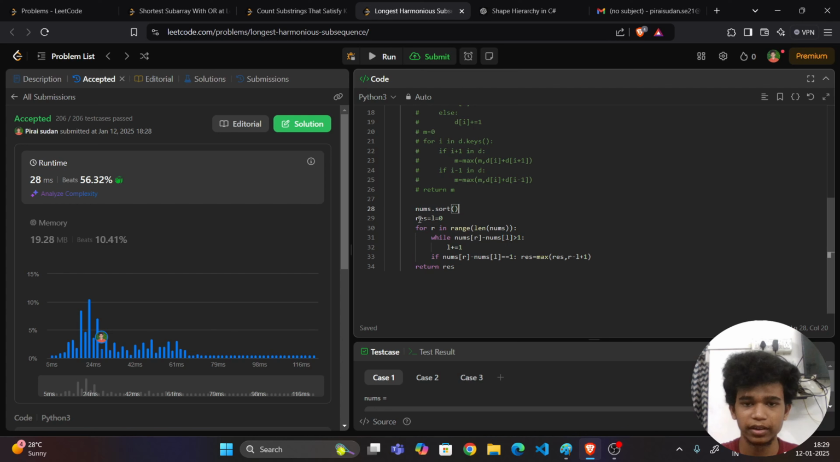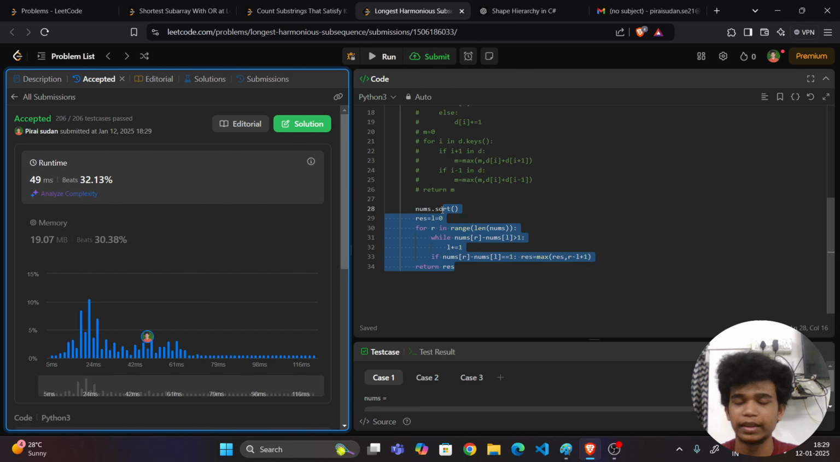First I want to sort it, then result is equal to 0 and L is equal to 0. Now I am iterating through the array. Now I am checking whether my R pointer's value minus my L pointer's value is greater than 1. If it is so, I want to shrink it until this condition becomes false. Okay, now if that value difference is equal to 1, then I want to take that window size and take the maximum of the result and the window size, and return the result at last. Okay, let me submit it. Yes, it is submitted successfully.